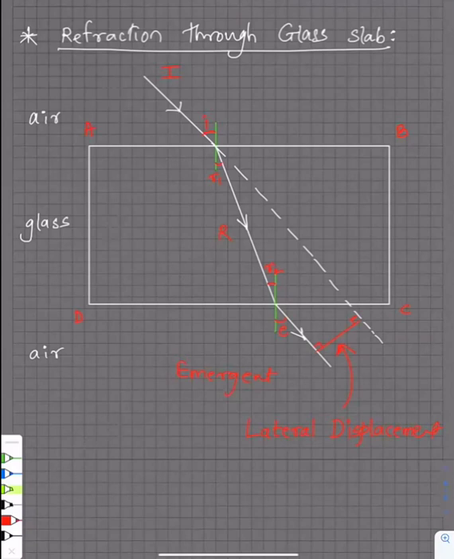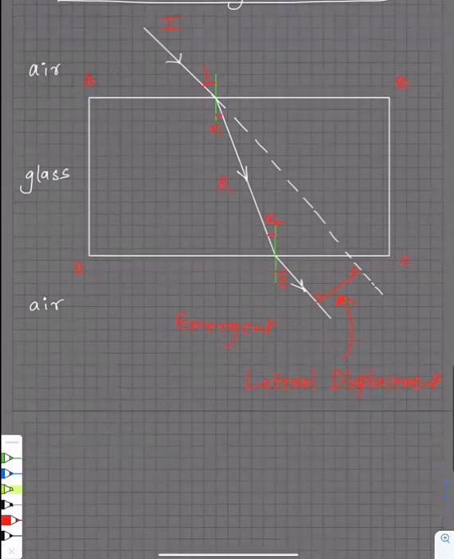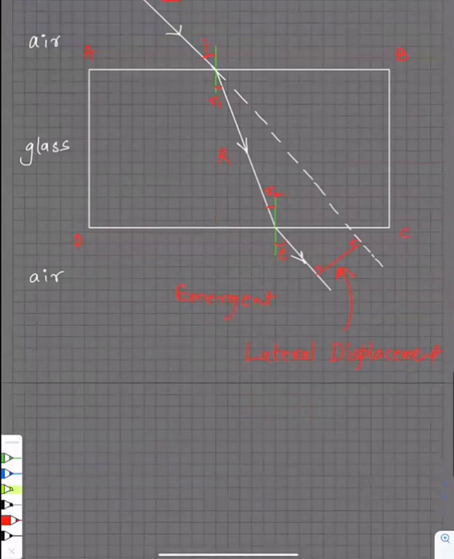Can you please use a different color instead of the red color? I didn't get you, what did you say? Can you use a different color instead of red for whatever you're writing next? You said it very late. Okay.